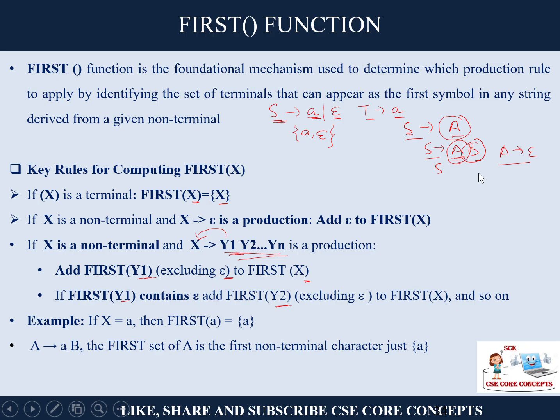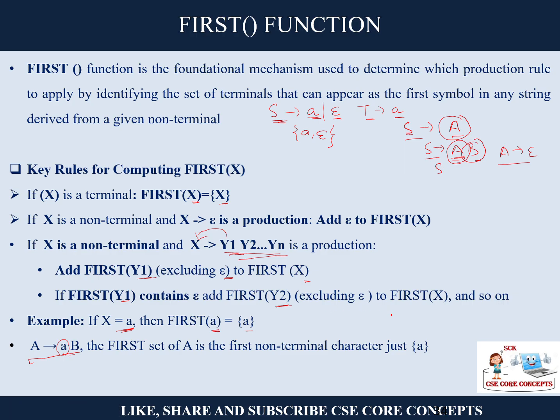So let's take one example here. If X is equal to a, it is a terminal, so first of a terminal will be itself. And if A goes to aB, this is a grammar, then first of A will be what? What is the first terminal it is encountering? That is a.